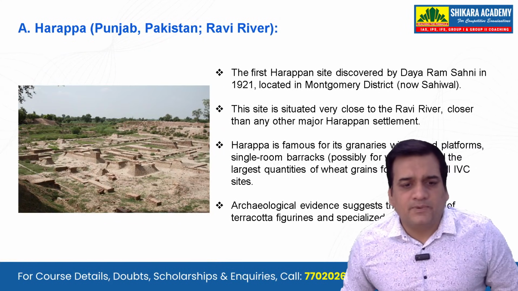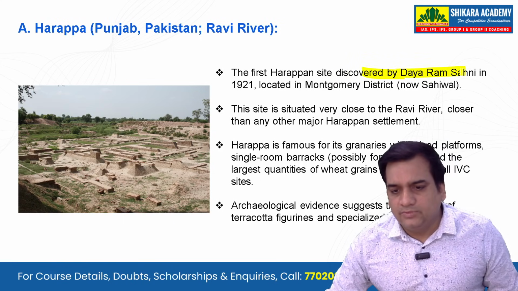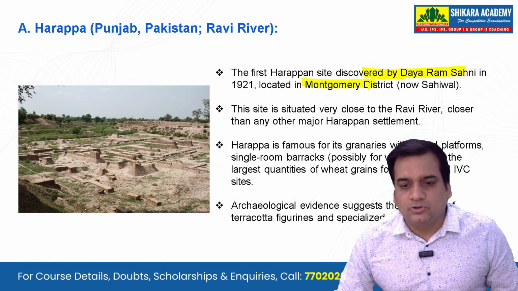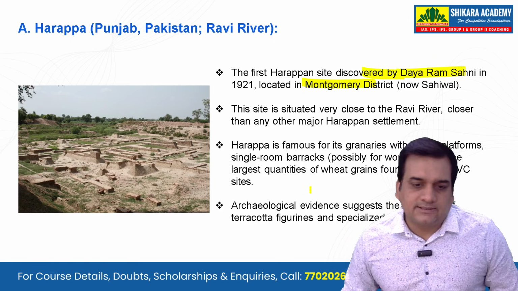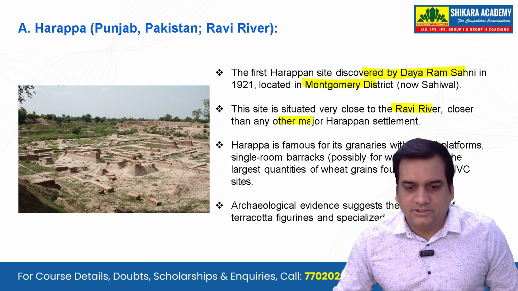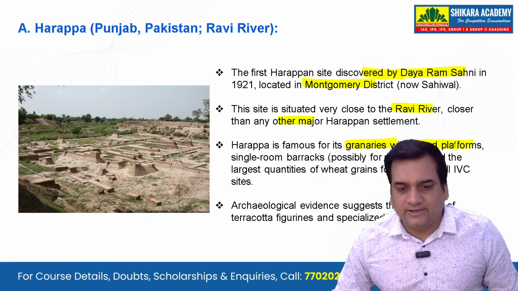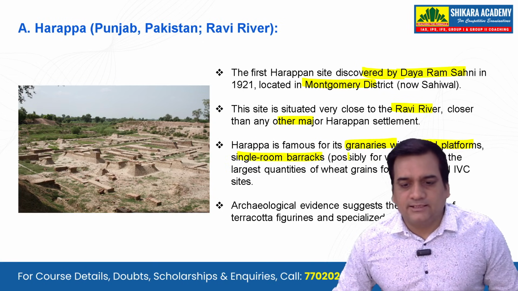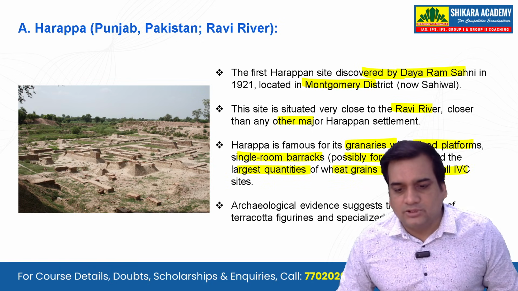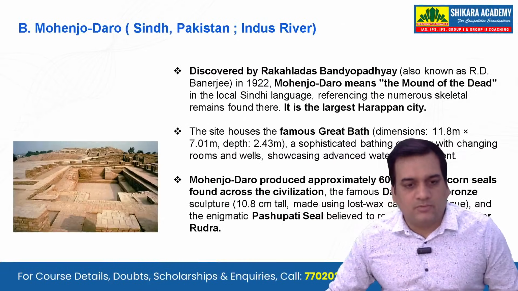Then comes Harappa, Punjab, Pakistan, and Ravi River, the first Harappan site that was discovered. By whom? It was by Dayaram Sahani in 1921, located in the Montgomery district. Now it is in Sahiwal. The site is situated very close to Ravi River, closer than any other major Harappan settlement, and Harappa is famous for its granaries with raised platforms. Also the single room barracks, possibly for workers, and the largest quantities of wheat grains found across all Indus Valley Civilization sites. So this is something that you should know about Harappa.